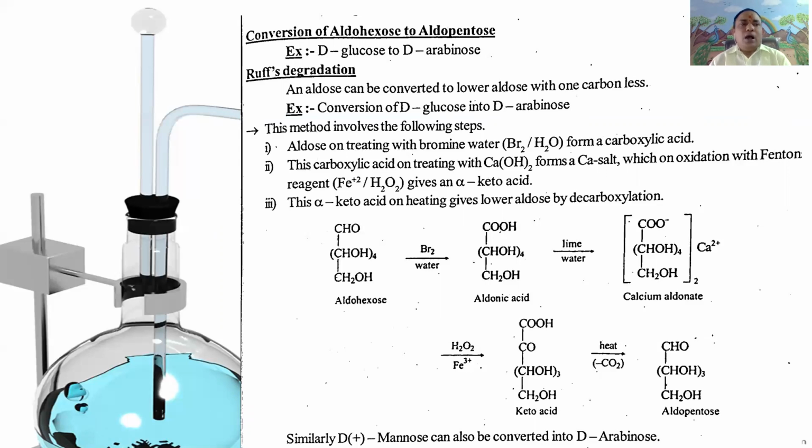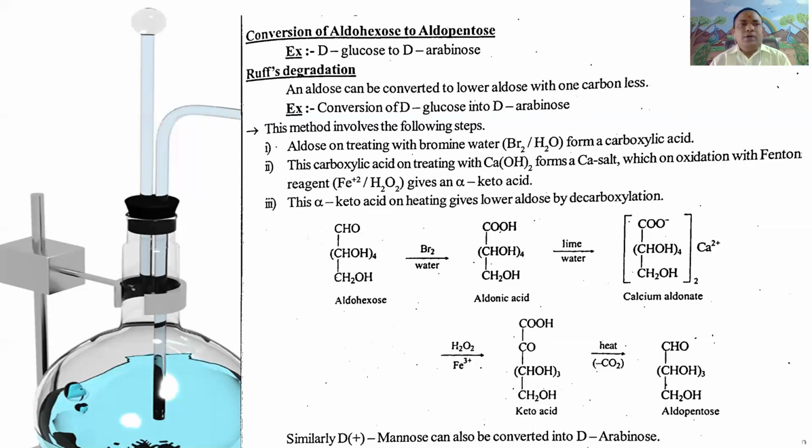First step, aldohexose undergoes oxidation with a mild oxidizing agent like bromine water. It gives gluconic acid, or aldohexanoic acid, or aldonic acid.